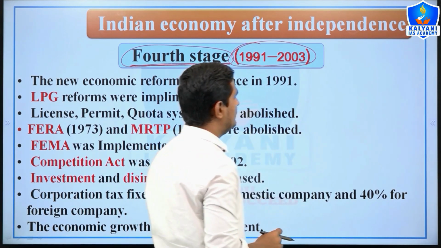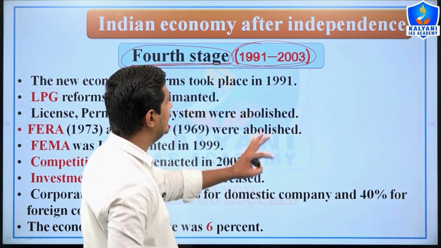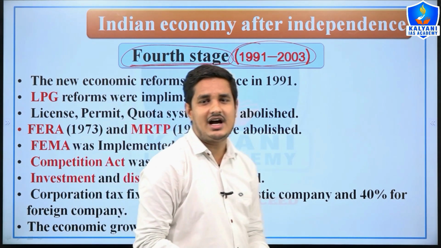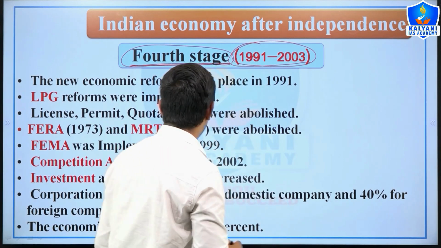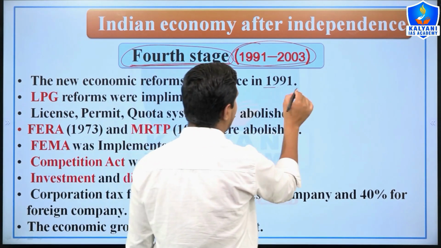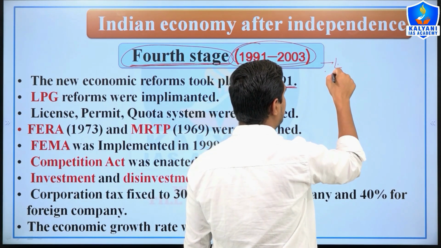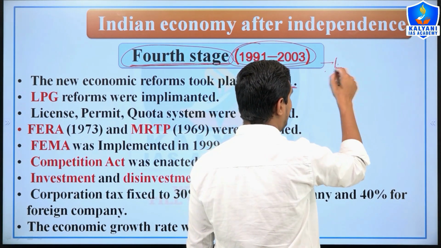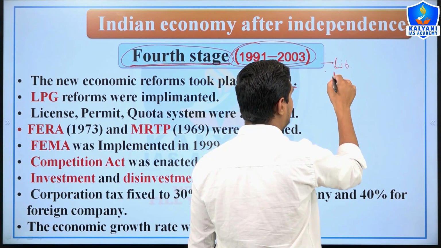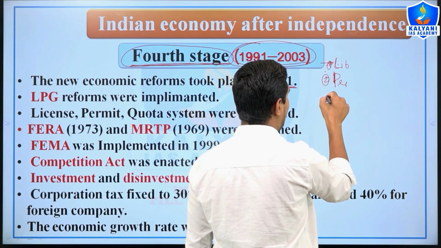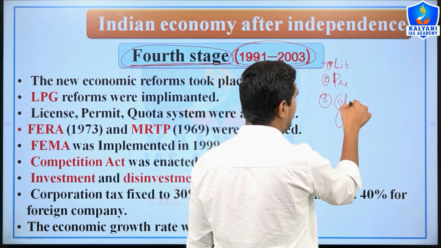Indian economy and the stages of development: we will study the fourth stage, which was from 1991 to 2003, and this was the most important time for our Indian economy because of the LPG reforms. The LPG reforms took place in 1991. What is the meaning of LPG? L for liberalization, P for privatization, and G for globalization.